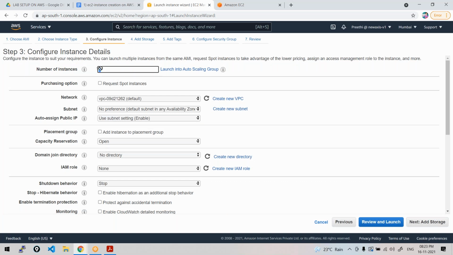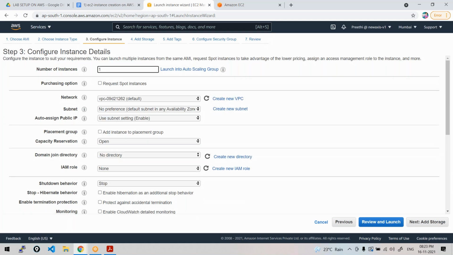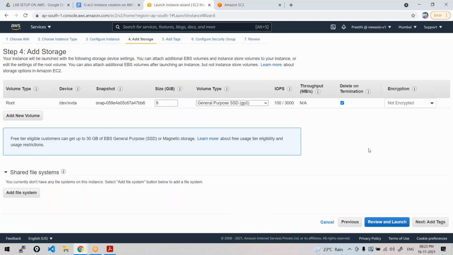Next comes the number of instances, meaning the number of virtual machines you need. Right now, I need only one virtual machine. As we go along, we'll be launching multiple VMs, but now one is enough, and leave the other details as default. Don't change anything. Then go to next. Just learn creating a virtual machine. We'll later see modifying these resources. Then leave the storage as the default, 8 gigs, which is enough. Now just go to next.